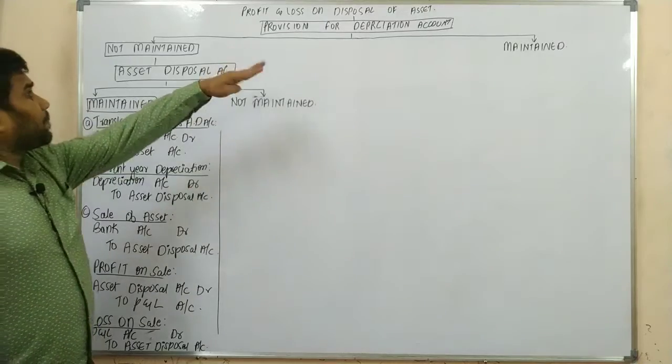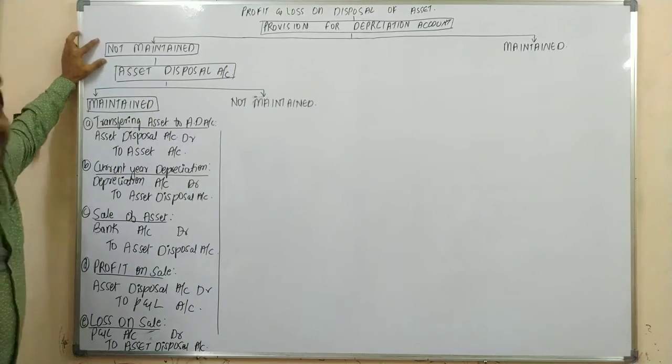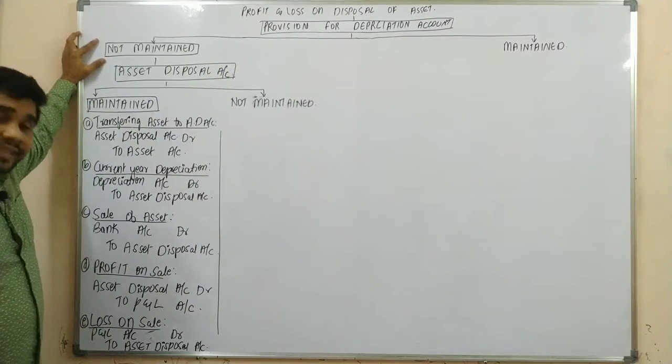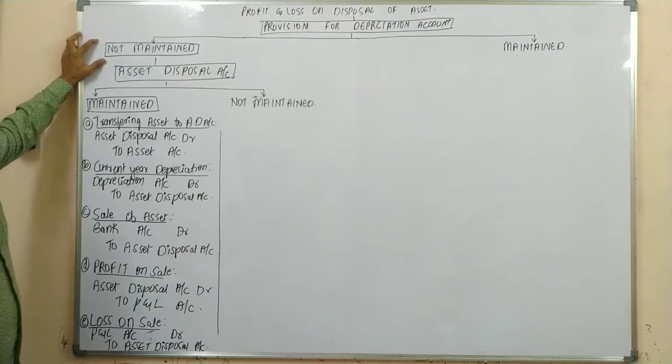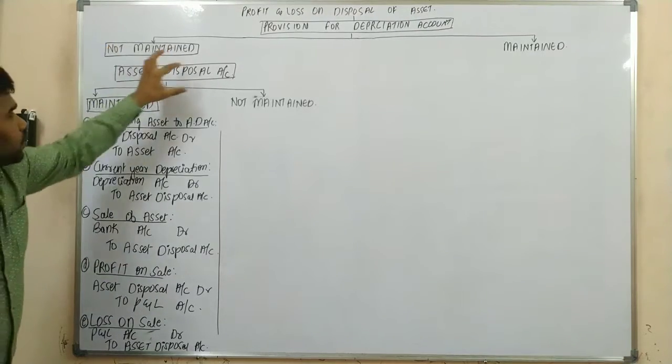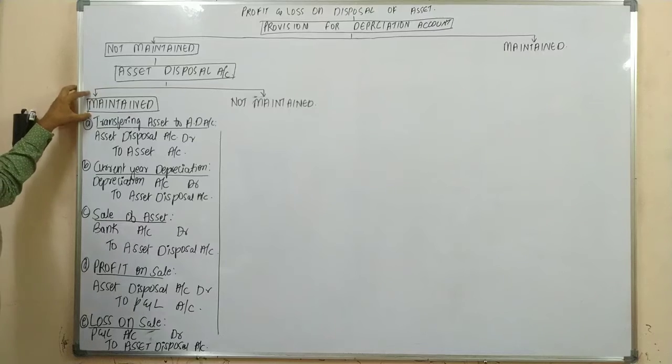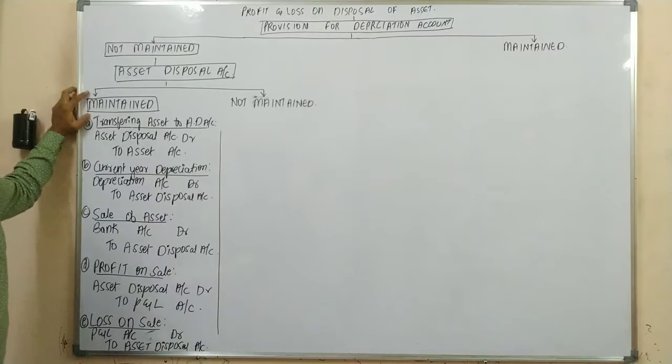If the provision for depreciation account is not maintained, and if the asset disposal account is maintained, the asset disposal account is maintained only for the purpose of knowing whether there is a profit or loss on sale of assets.